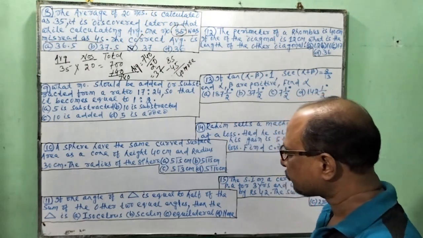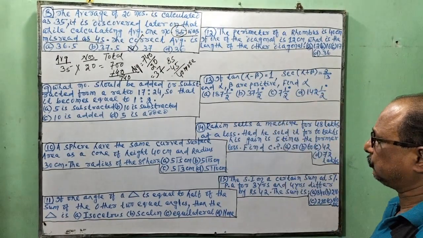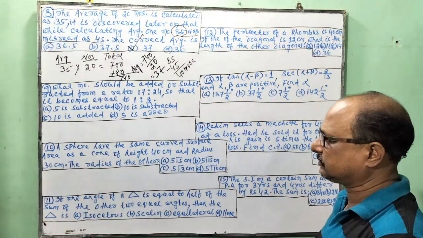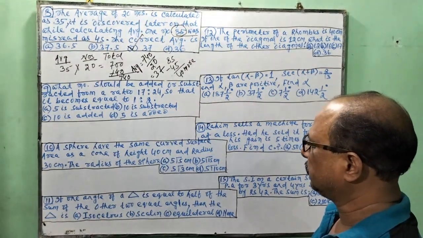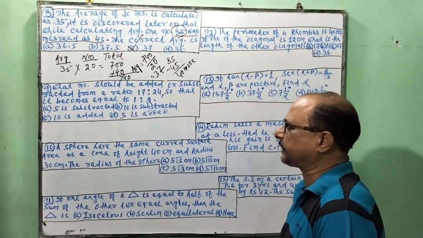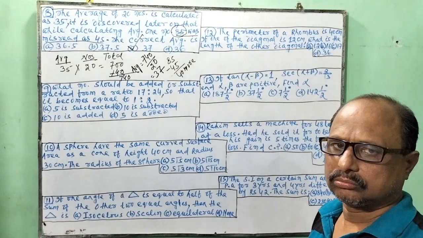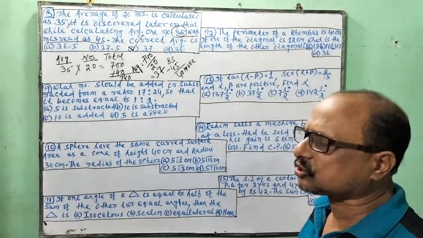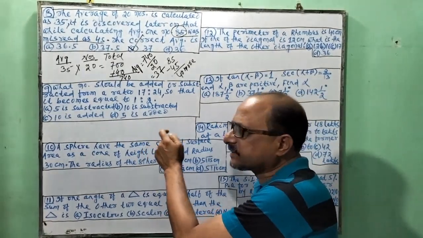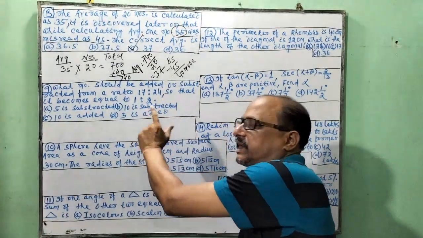Next. What number should be added or subtracted from a ratio 17:24 so that it becomes equal to 1:2? In the question, you take the answer and put it on the question.